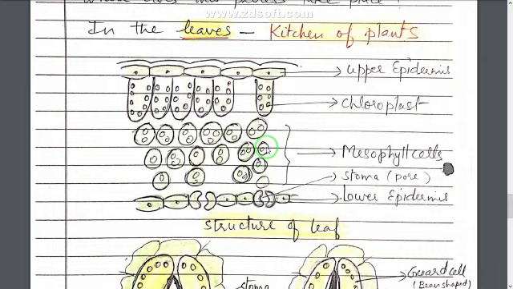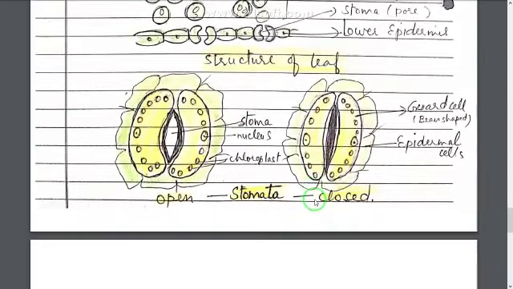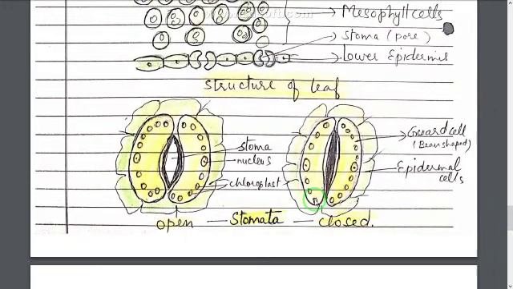The stomata or the pores are present in the upper epidermis also and the lower epidermis also, but they are present in large number in the lower epidermis. So through these stomata or pores, the plants take carbon dioxide and give out oxygen gas. Now we'll study the structure of stomata. The question is asked, what is the structure of stomata and who regulates the opening and closing of stomata?